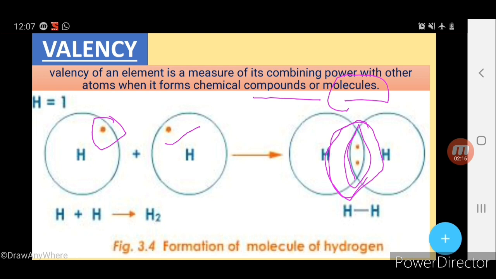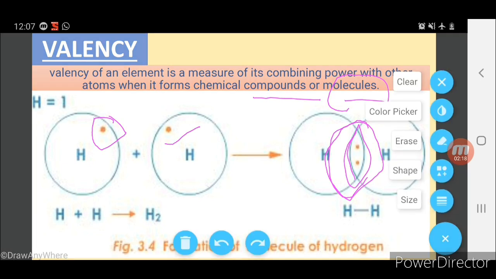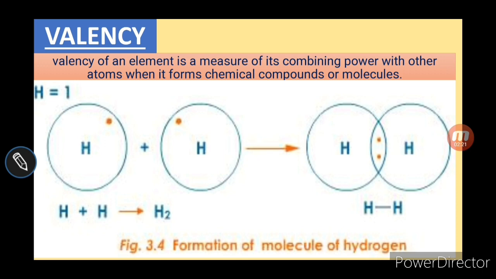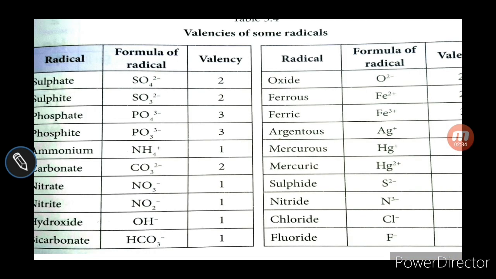So what is the valency? Valency means the combining capacity of any element, and whenever one element combines with another element, they will either lose, gain or share electrons. Now the next topic: a few examples are given in your book.